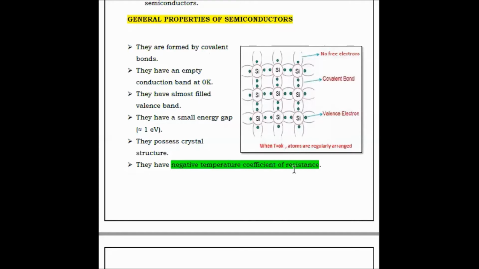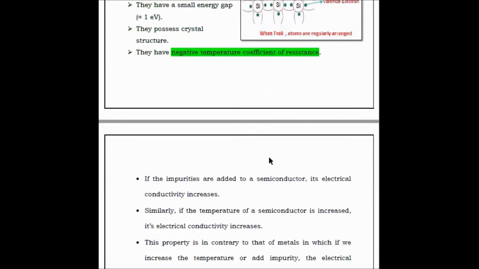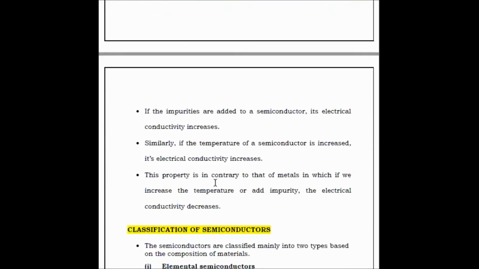So this is the meaning of negative temperature coefficient of resistance. If impurities are added to the semiconductor, its electrical conductivity increases. So the addition of impurity will increase the conductivity of the material.